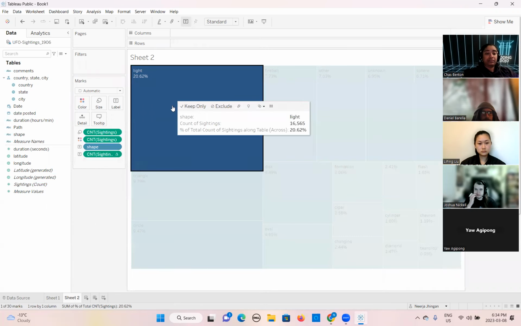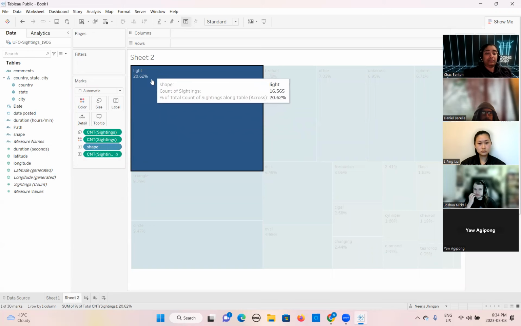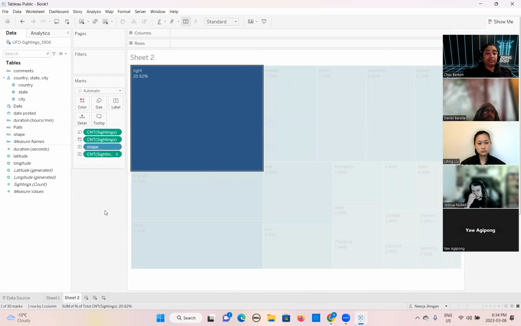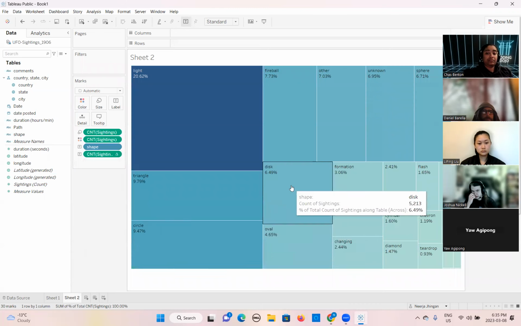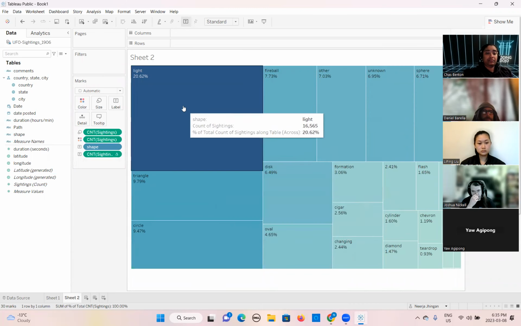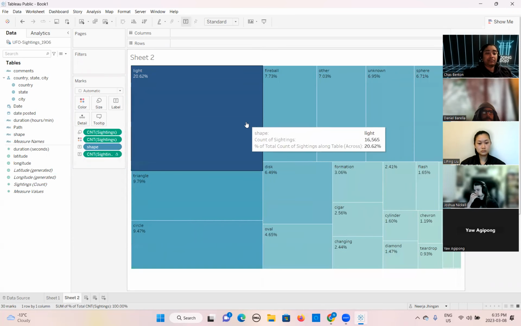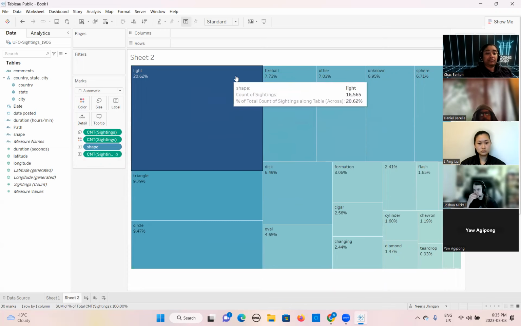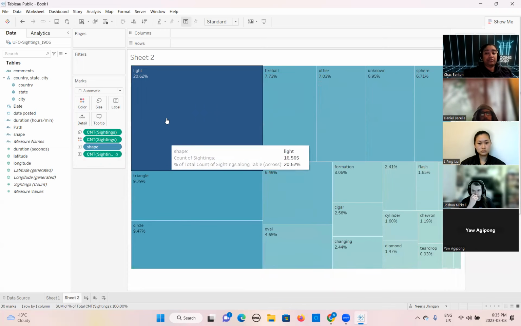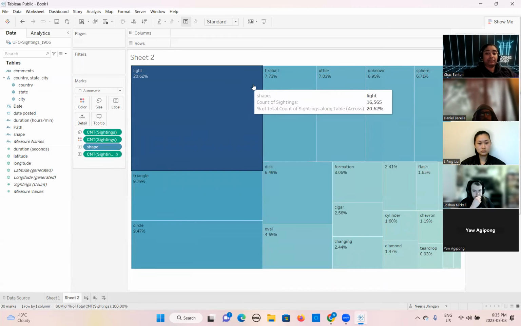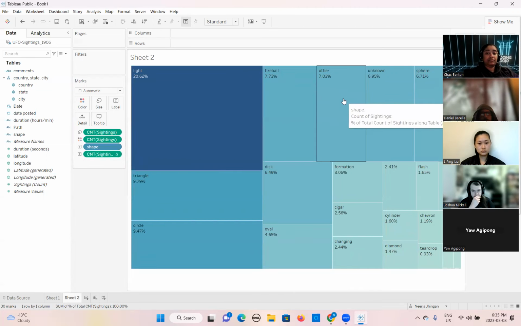Now it is showing, per shape, the percentage of the total of your sightings. Given a shape, either light, triangle, circle, or oval, what is the shape and what is the percentage of that? So this is how you can display your number of sightings in the form of percentage.